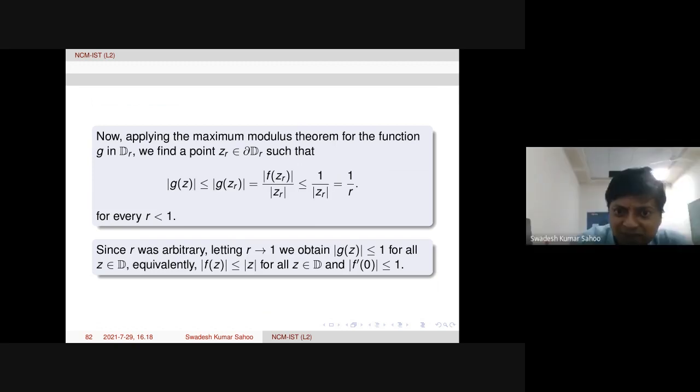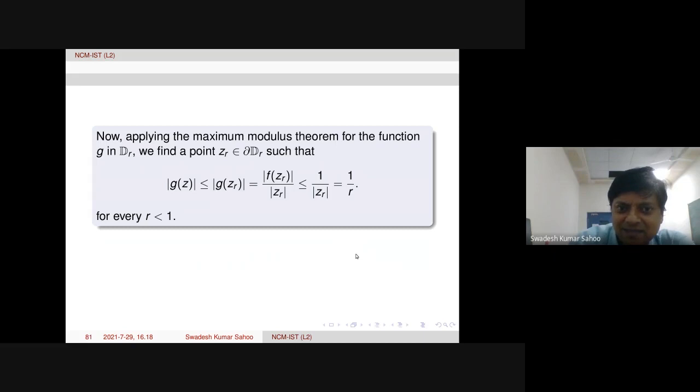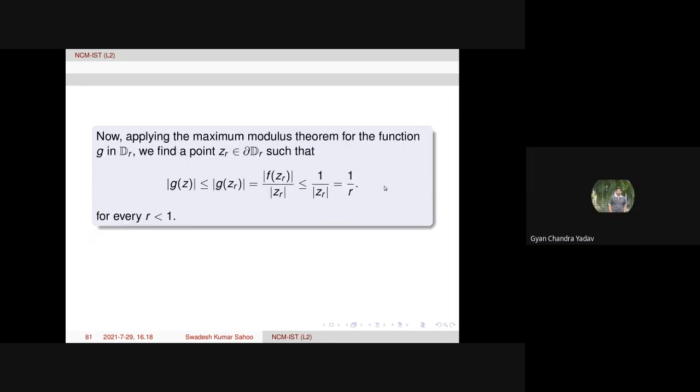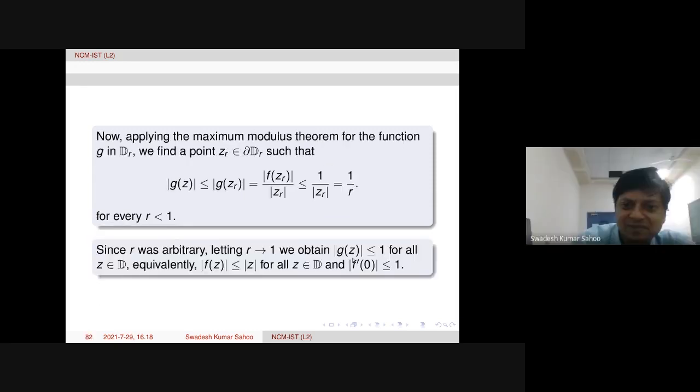How is it? Because by the definition of g(z), g(z) is defined like this. At 0, it is f prime 0. So when we say g(z) modulus is less than or equal to 1, then automatically mod f prime 0 is less than or equal to 1. Yes. From there it follows.